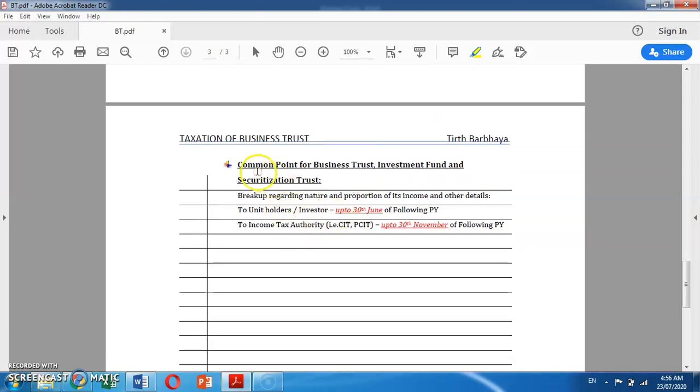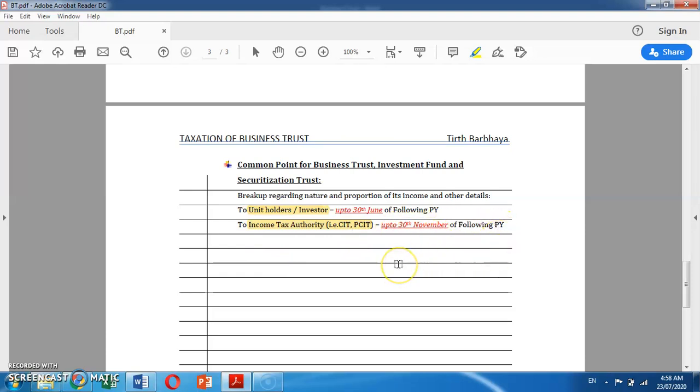Last point, it is a common point for a business trust, investment fund and a securitization trust. Breakup regarding the nature and proportion of its income and other details is to be prepared, and it is to be submitted to unit holders or investors up to 30th June of the following previous year, and it is to be prepared and submitted to the income tax authority like CIT, PCIT up to 30th November of the following previous